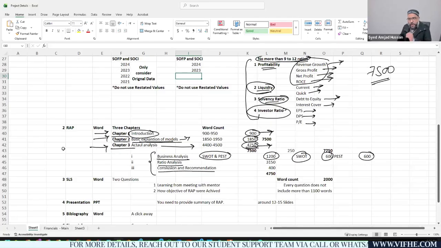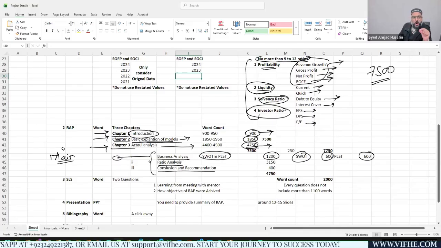You got this idea? For each model you are applying, ensure one thing: this SWOT and PEST model is just related to the main company. So business analysis was limited to the main company. You're not supposed to apply the business model for the competitor company, right? A business model, SWOT or PEST or business canvas model or Porter's 5 Forces model should only be applied to the main company, not to the competitor company. Why am I emphasizing it again and again? You should be very clear that the business model is limited to the main company.